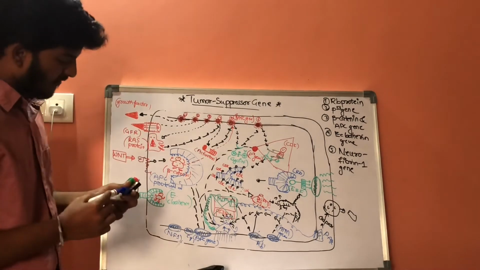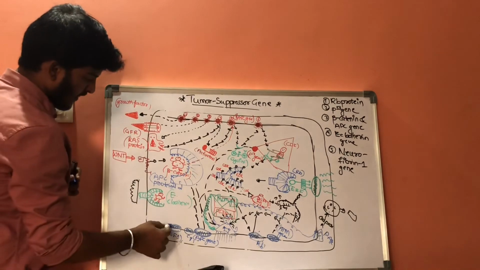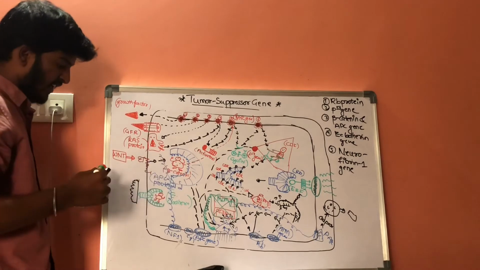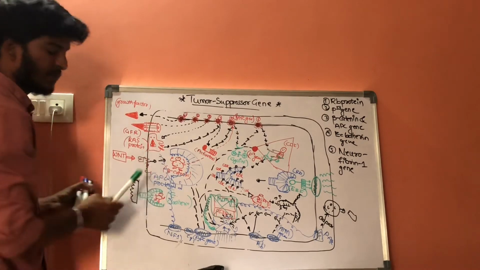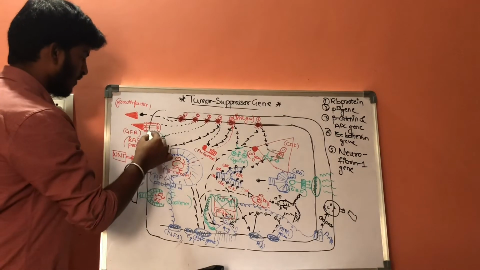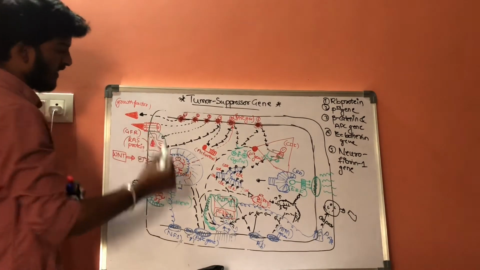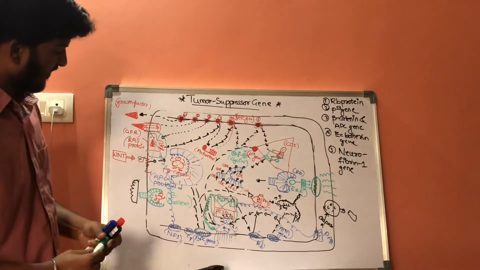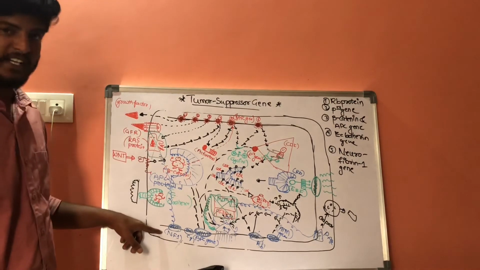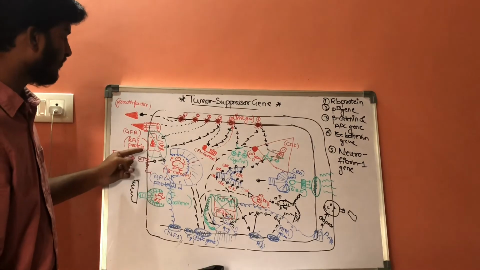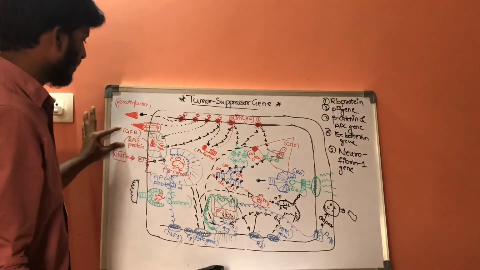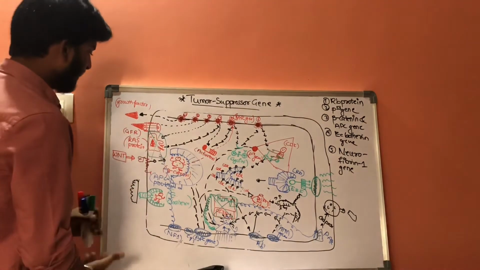Whenever this neurofibrin 1 gene is activated, it will inhibit the RAS protein. RAS protein will get inhibited. This is a function of neurofibrin 1 gene. Whenever neurofibrin 1 gene is activated, it inhibits the function of RAS protein. Whenever the RAS protein function is inhibited, then